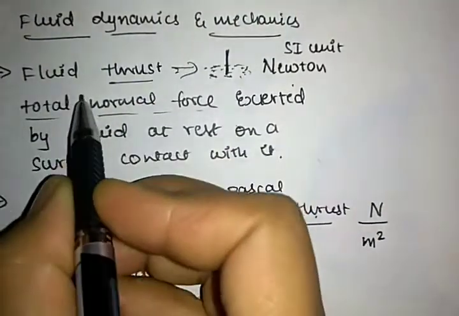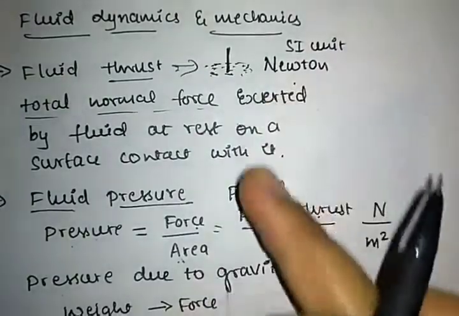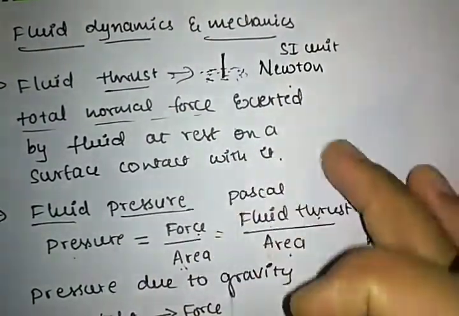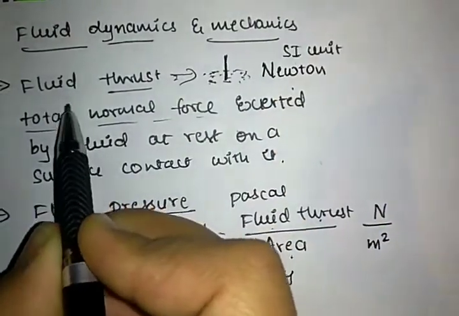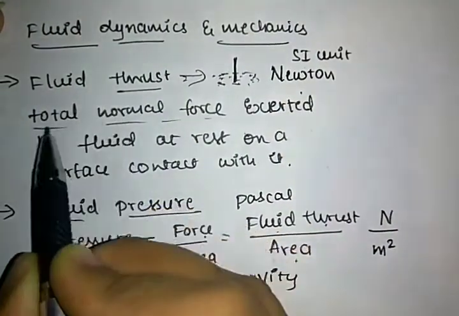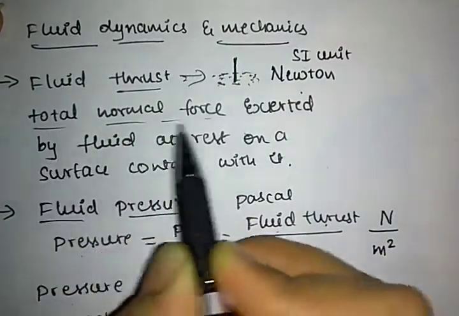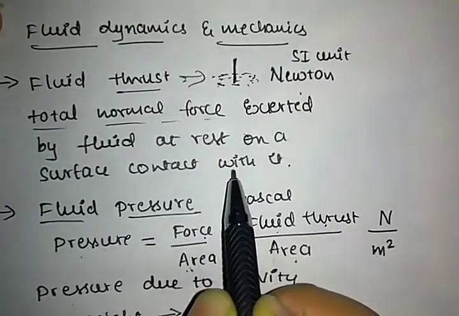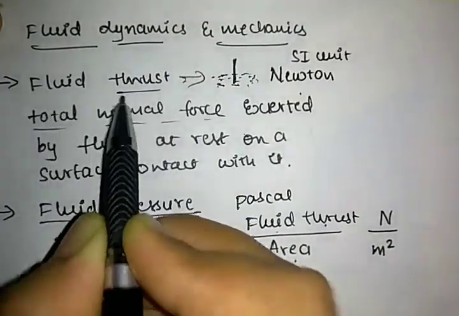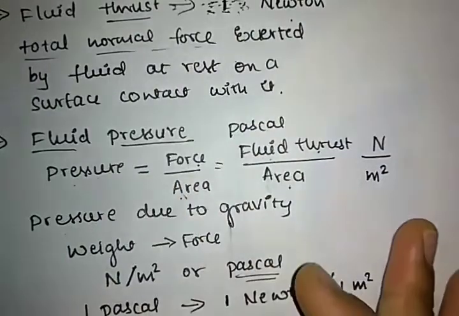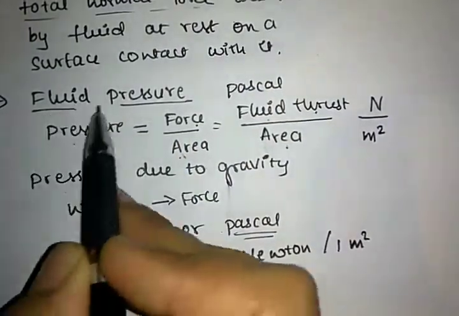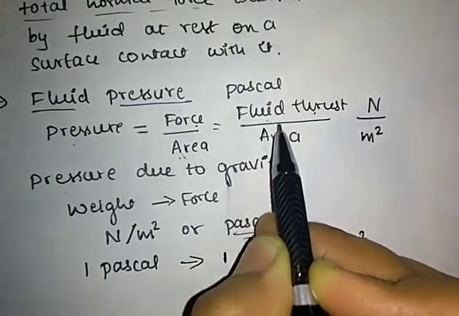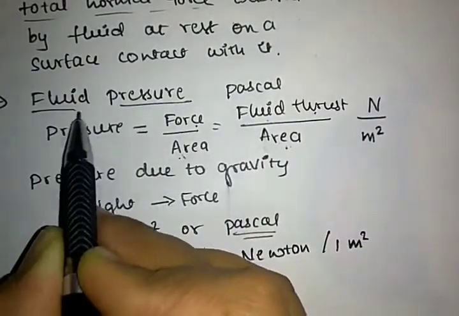What is meant by this? You must write the difference between the fluid thrust and the fluid pressure. You must write the definition of this. Fluid thrust is the total normal force exerted by the fluid at rest on a surface in contact with it. Then fluid pressure is the fluid thrust per unit area.